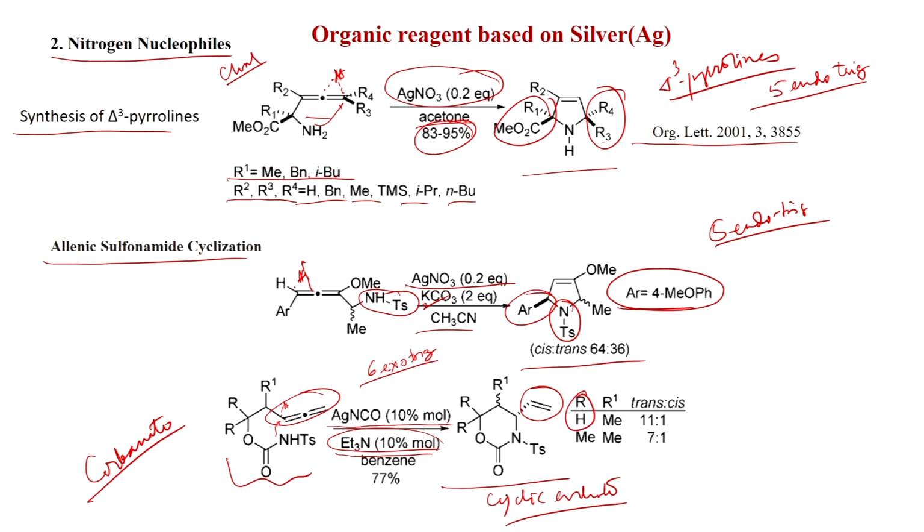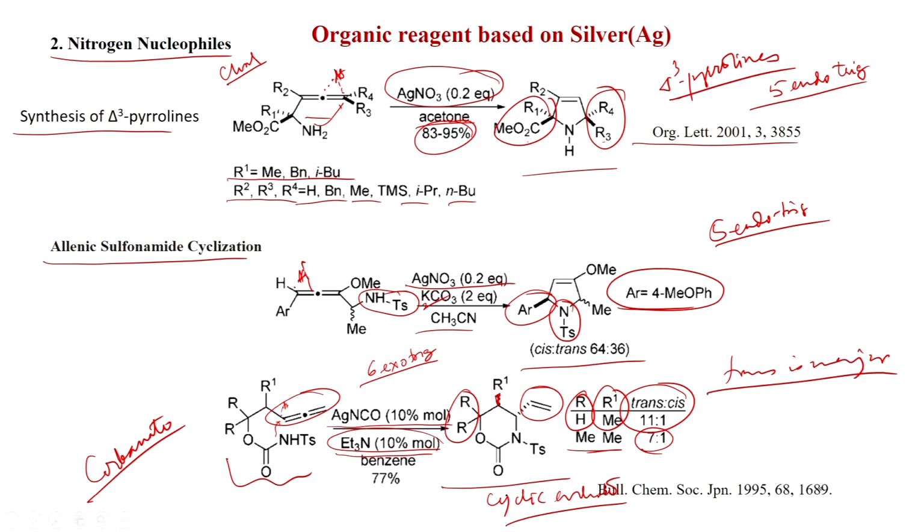When R is equal to hydrogen, R1 is equal to methyl, then the trans ratio is 11:1. So, this is the trans one. And when both are methyl, R is methyl, R1 also methyl, then 7:1. So, trans is major, and this was published in Bulletin of the Chemical Society of Japan 1995, page number is 1689.